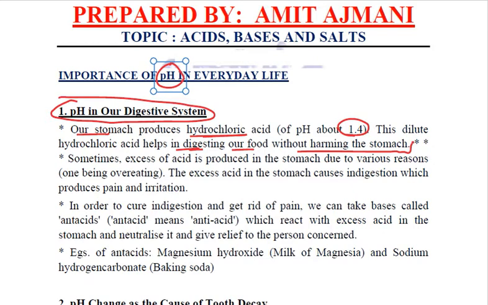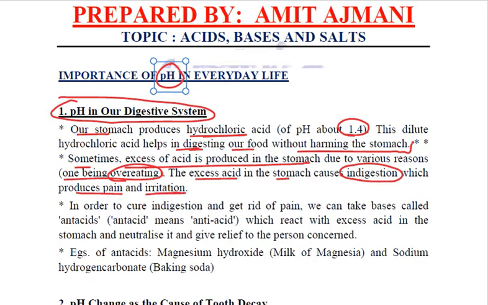Now the problem is that sometimes an excess of acid is produced in the stomach. Reasons may be different. Maybe it was because of overeating, right? Any reason. But this excess acid in the stomach will cause indigestion, which produces pain and irritation. And what is the remedy?